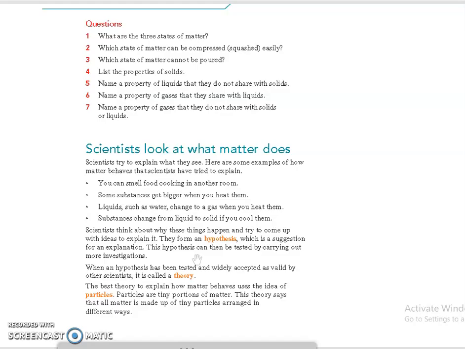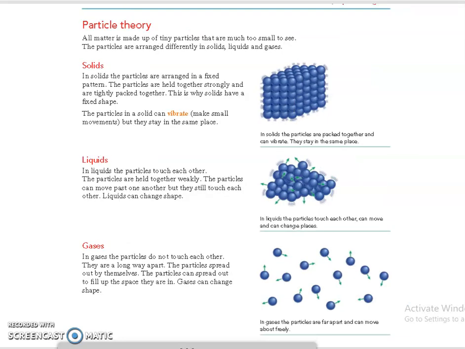So they will give us some suggestion, and that will be tested, and after that, when a hypothesis has been tested and it is widely accepted, validated by other scientists, it is called a theory. So we have already learned about particle theory.